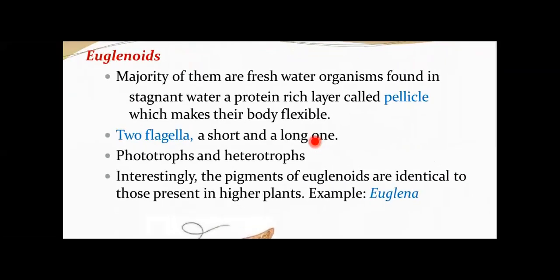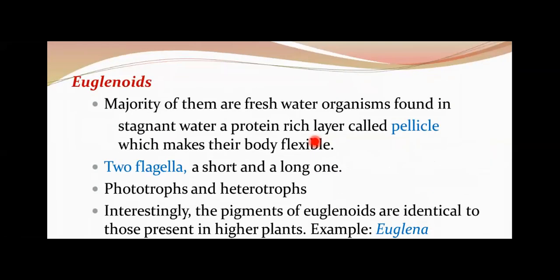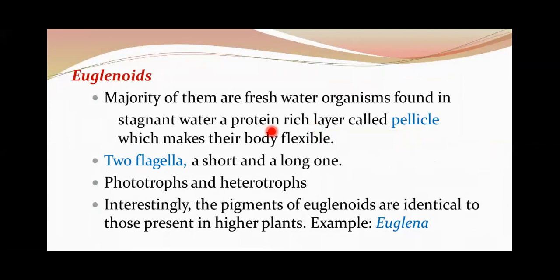What are these euglenoids? Euglenoids are those organisms which are majorly found in freshwater systems, and particularly in stagnant water. These organisms have a protein rich layer, which is called the pellicle. Instead of a cell wall, they do not have a cell wall, rather they have a pellicle which makes their body